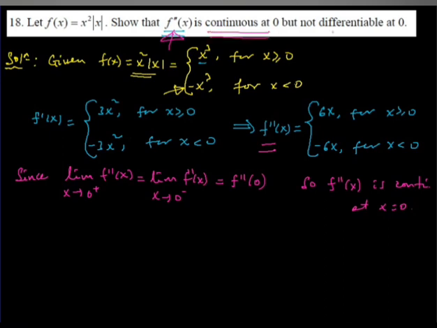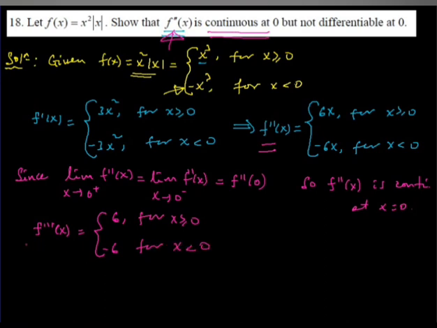How does this become not differentiable at 0? For example, if we see the third derivative of the given function, it becomes positive 6 for x greater than or equal to 0, or negative 6 for x less than 0.